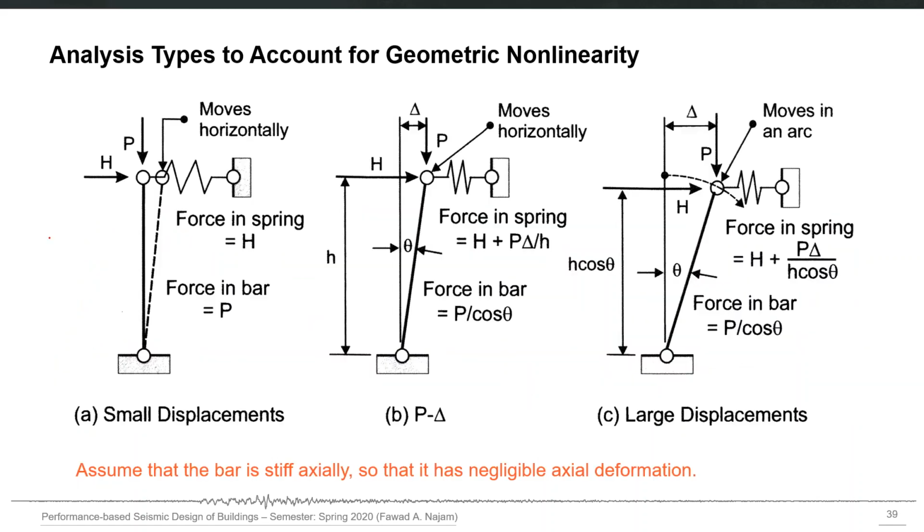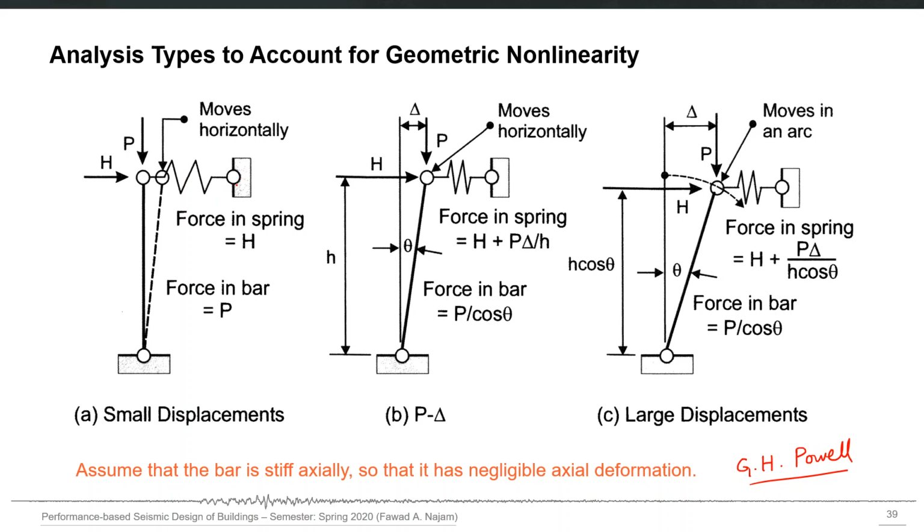So I will quickly explain these three analysis types by using the same example. This example is taken from Graham H. Powell's book. So please note down this name and check his book on nonlinear modeling, and this example is taken from there. Let's say that we have an axially rigid bar and it is subjected to P and H. It is also connected with a spring here, at the free end.